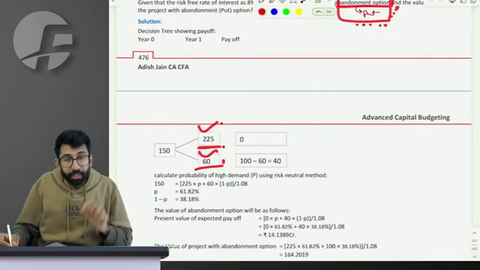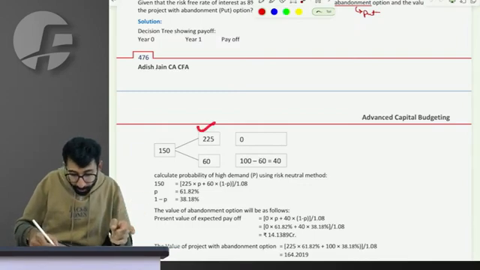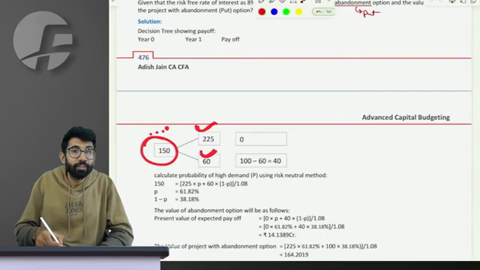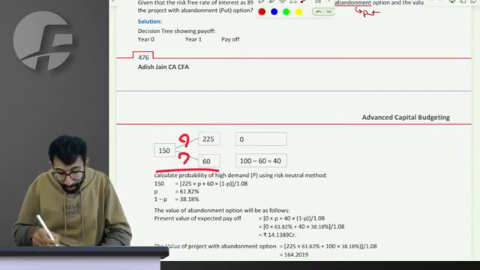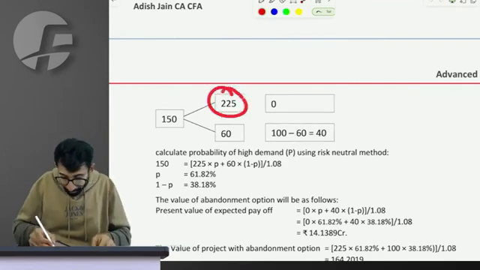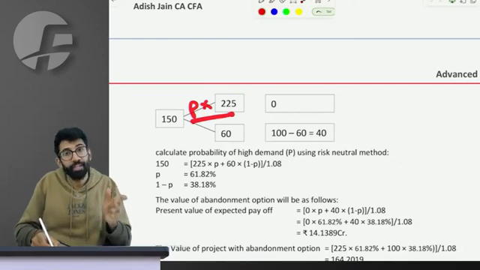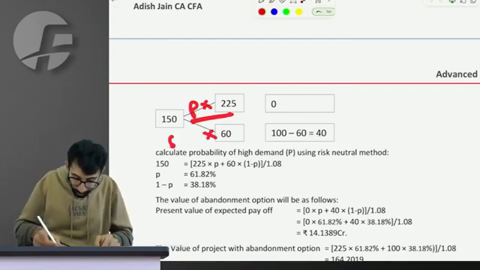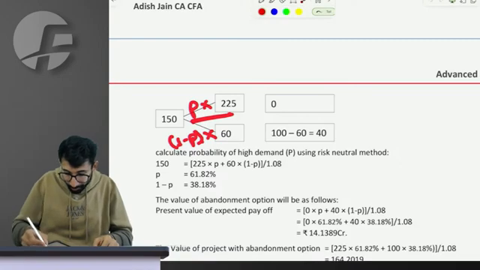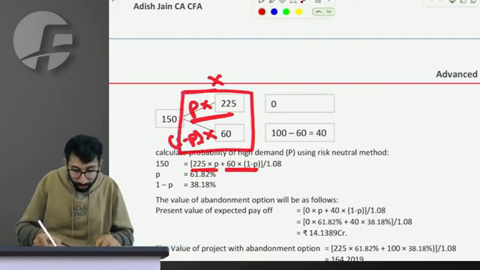So first of all, the underlying asset in the next year can become 225 and 60, despite the price in the market today being 150. Then what are the probabilities? Apply the risk neutral model. Sir, common sense. Suppose the probability of the price of the underlying asset becoming 225 is P. Then the probability of price becoming 60 is 1 minus P. So 225 into P plus 60 into 1 minus P is the value of the asset after a year.